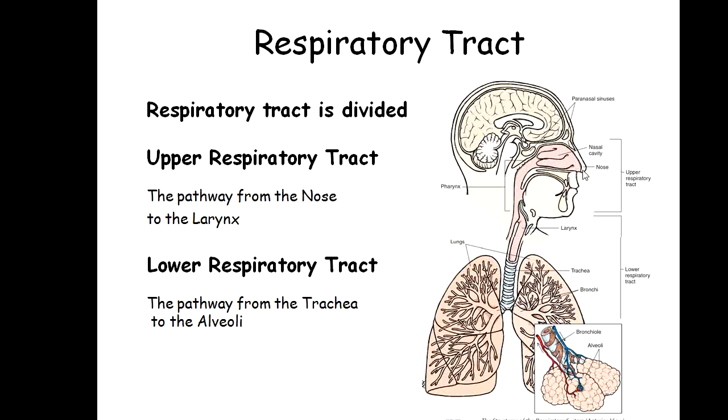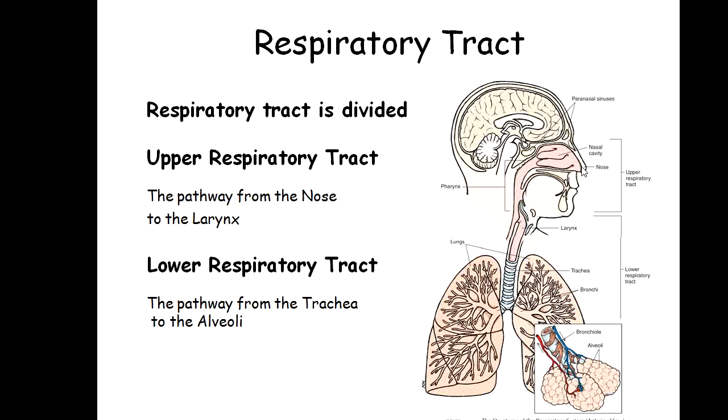So from the nose to the larynx, this is the first part of the respiratory system, called the upper respiratory tract. And from the trachea, below the larynx, to the alveoli, that is the lower respiratory tract.